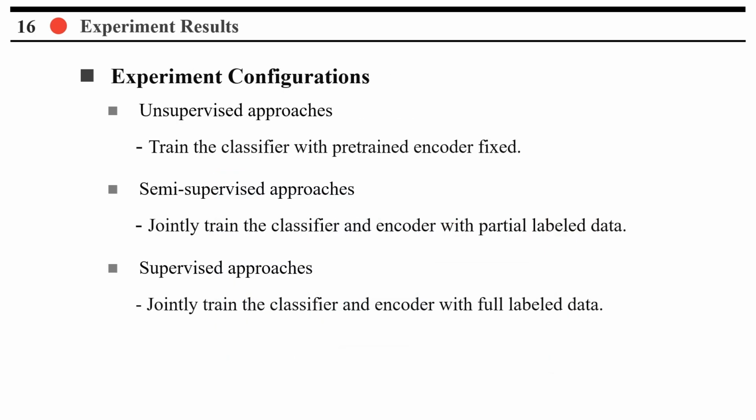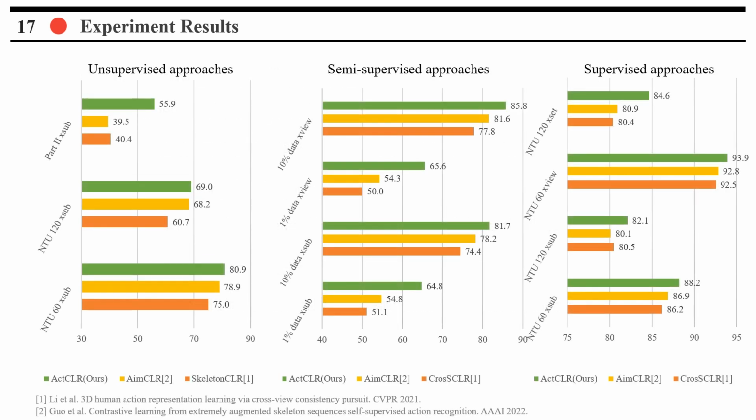In order to evaluate the effectiveness of our approach, we conducted experiments using a multitask self-supervised learning framework. We trained action classifiers under various configurations, including unsupervised, semi-supervised, and supervised learning settings. Through comprehensive and rigorous experiments conducted on 3 datasets, we demonstrated the remarkable performance of our method in action recognition tasks. Our approach consistently outperformed the baseline methods, showcasing the superiority of our actionlet-dependent contrastive learning framework. The results indicate that our model is a powerful feature extractor capable of learning more discriminative and general features for skeleton-based action recognition.